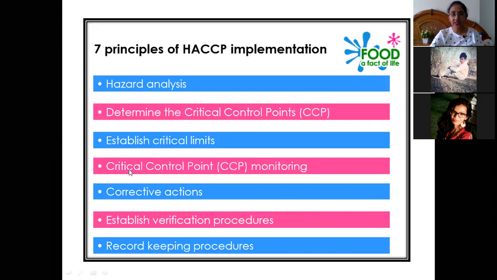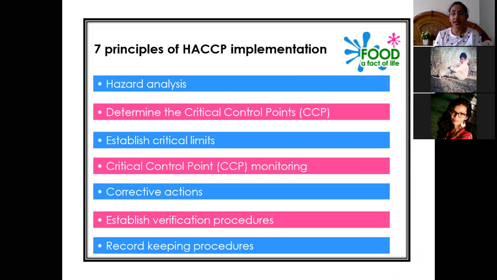This is very important. The first point is hazard analysis. By this we understand that first we have to analyze the hazard. What is the type of hazard, and which type of hazard is there during the production process? So the first point is analyzing the hazard. Second is determining the critical control points. Once we have analyzed whether the hazard is microbiological, physical, or chemical, we have to identify the CCPs, that is, at what point during the production chain these hazards can happen.